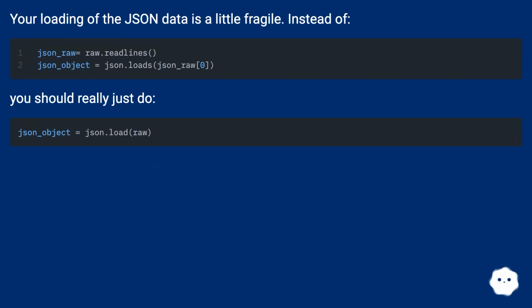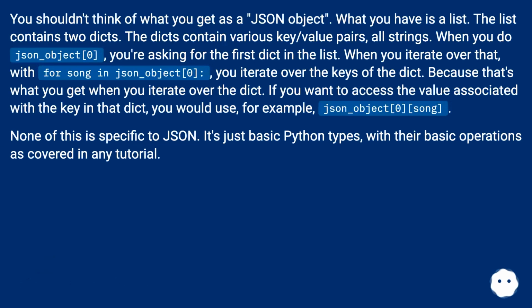Your loading of the JSON data is a little fragile. Instead of this, you should really just do this. You shouldn't think of what you get as a JSON object. What you have is a list. The list contains two dicts. The dicts contain various key/value pairs, all strings.